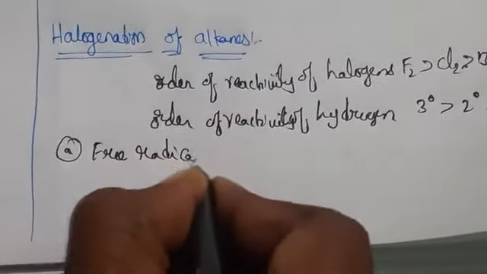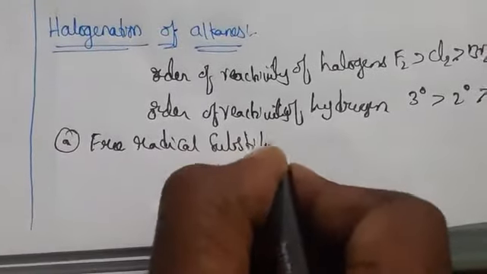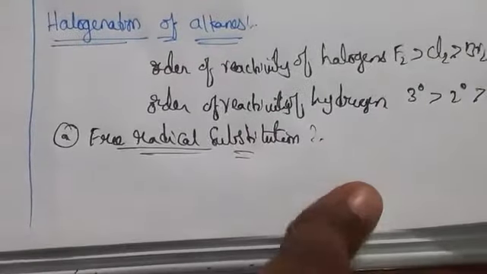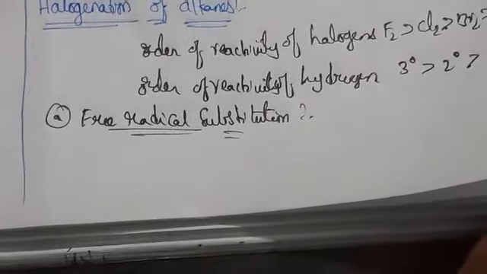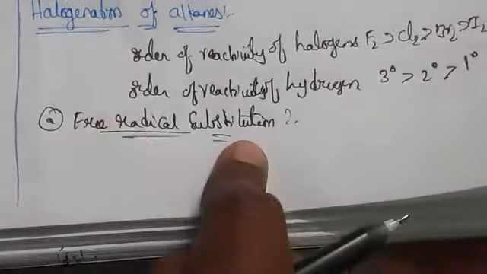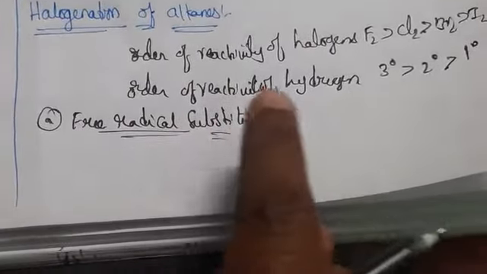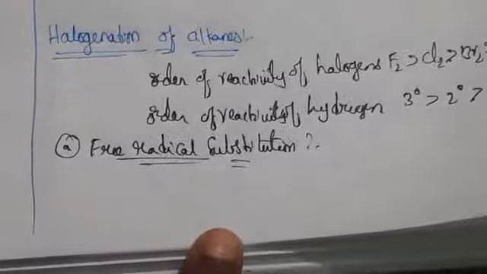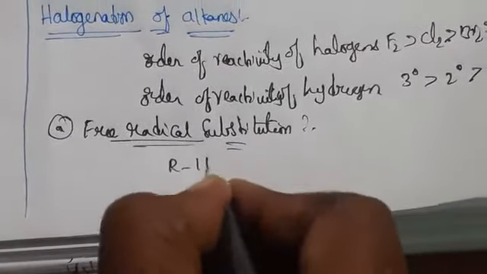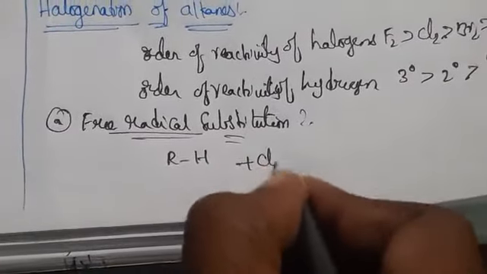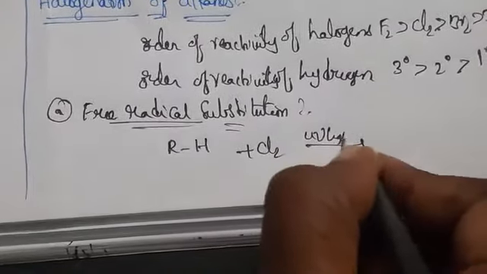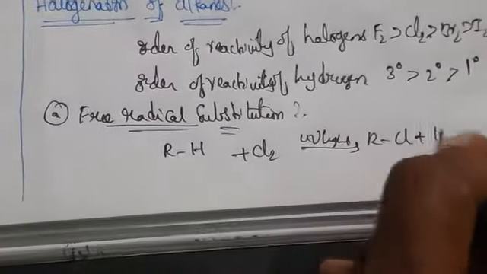In this we are going to have free radical substitution reaction. Substitution is the replacement of an atom or group in a molecule by another atom or group. So free radical substitution is where a free radical attacks in the substitution reaction. If we take RH plus Cl2 in the presence of UV light, we get RCl plus HCl.